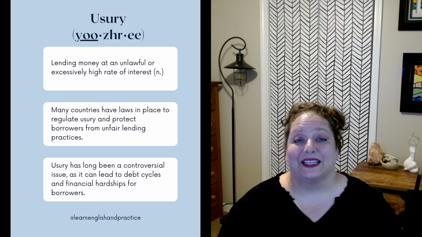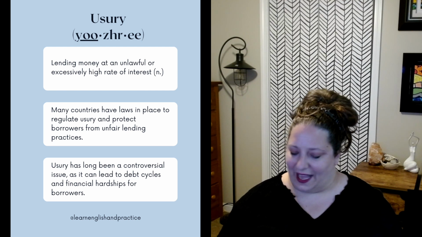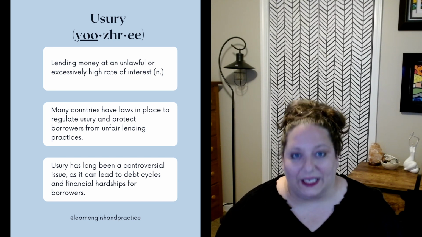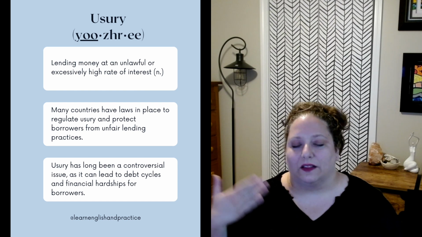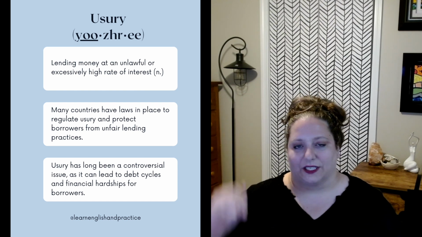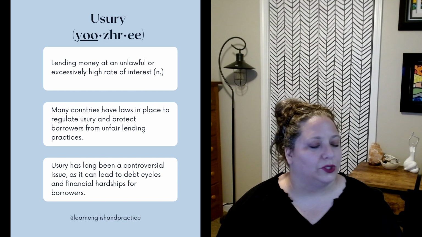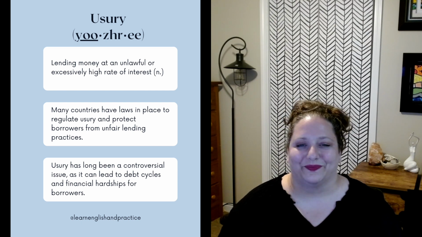Usury. This means lending money at an unlawful or excessively high rate of interest, and it's a noun. So this is predatory lending. It's the practice of giving loans at very, very high interest rates that people would struggle to pay back.